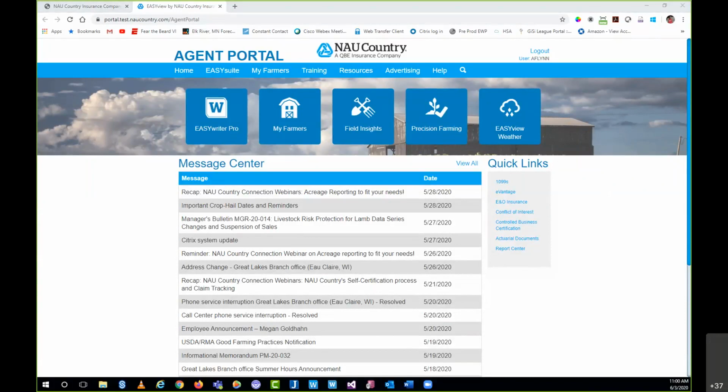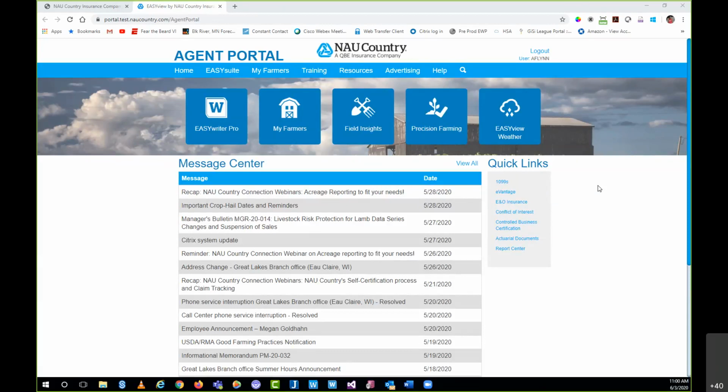We will be covering field insights today, so it'll be kind of a nice breather, if you will, from some of the prior calls that you may have been on where we had to jump around just a little bit from system to system to show some different things. Today, we're just going to be in one spot, nice and easy, and we're going to go in-depth with field insights.